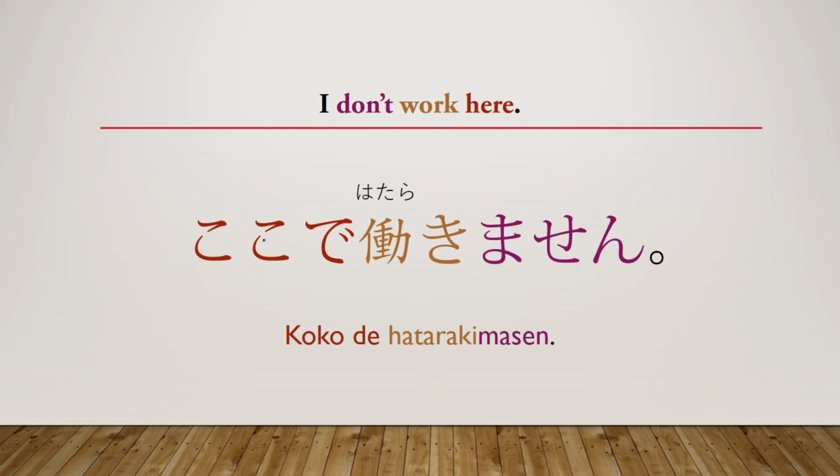The next example is, I don't work here. Koko de hatarakimasen. This is another example of the group 1 verbs. I wanted to put a whole bunch of group 1 verbs in here so that you really know how to conjugate these into the correct Japanese tense. Okay, so the dictionary form of this verb is hataraku, as you can probably tell. So that means that we need to change ku into ki, hatarakimasen, and that's how you create this form. And then koko just means here. And there's another thing that you should notice.